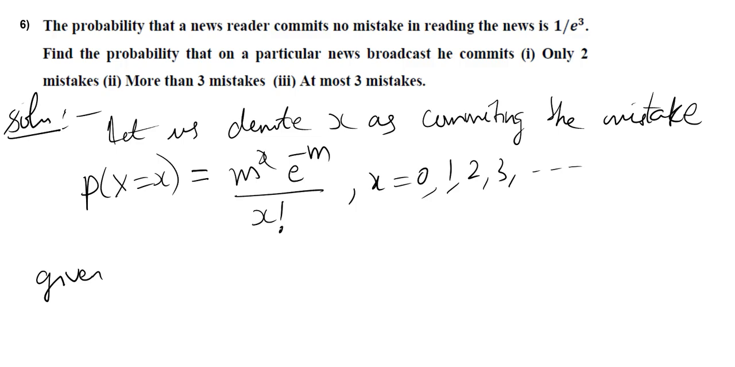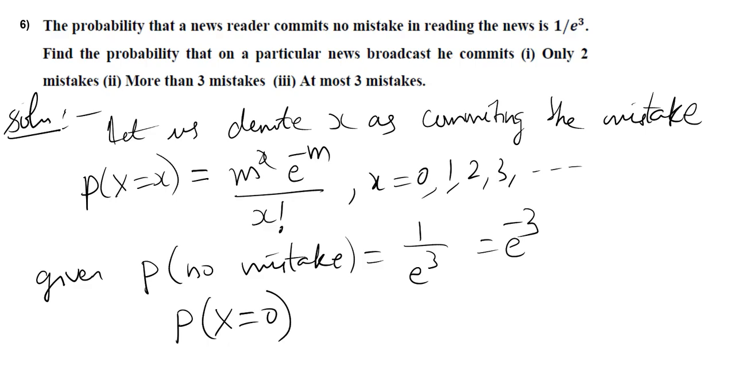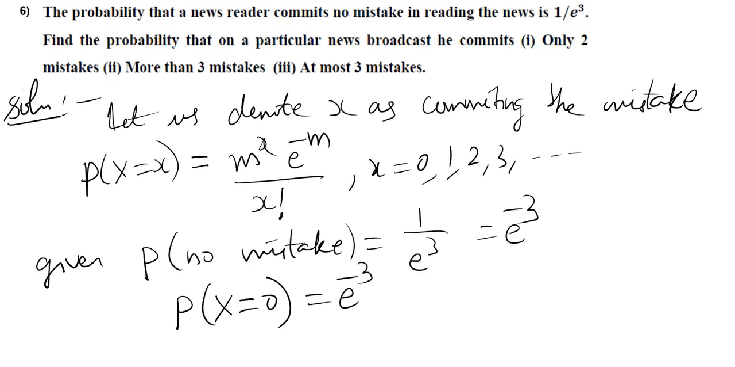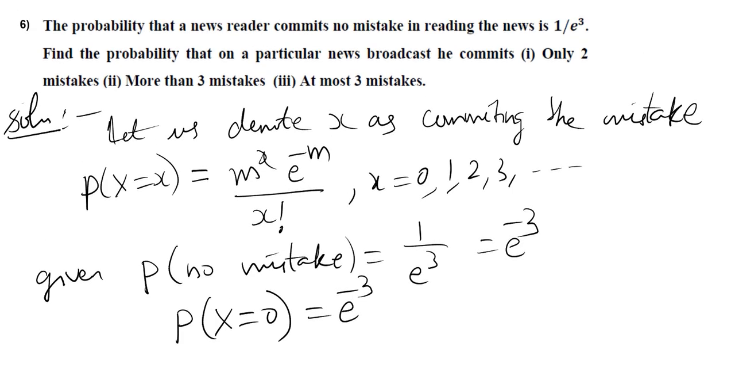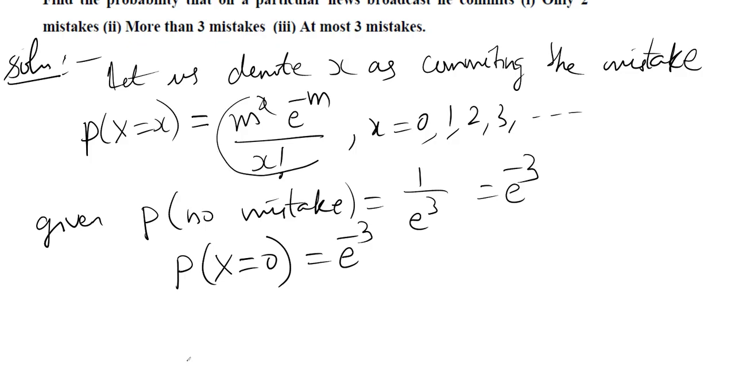Given the probability of no mistake, that is 1 by e cube, right? 1 by e cube means we can write e power minus 3. What's the meaning of no mistake? No mistake means you have to write x is equal to 0, right? According to the data given here, commits no mistake means x is equal to 0, P of x is equal to 0. Now substitute x is equal to 0 in this formula.